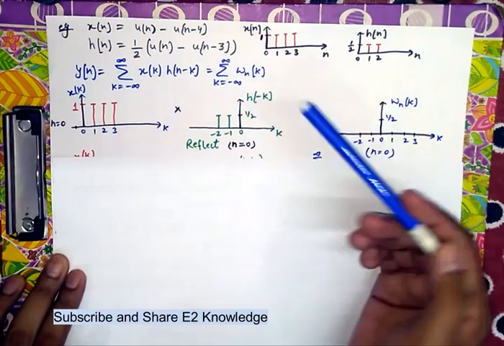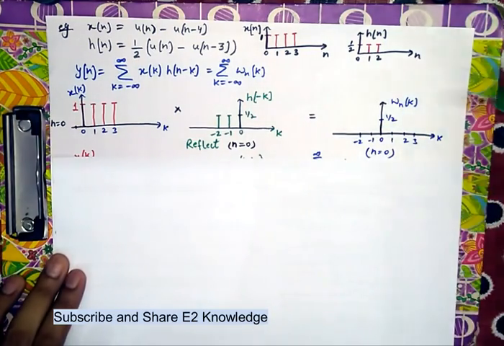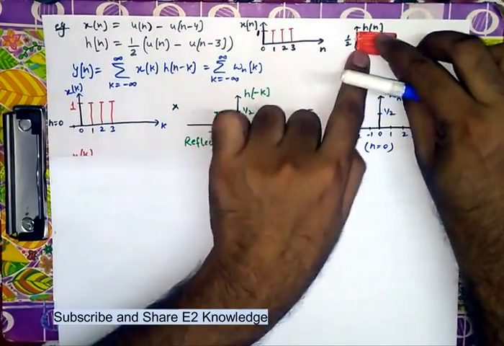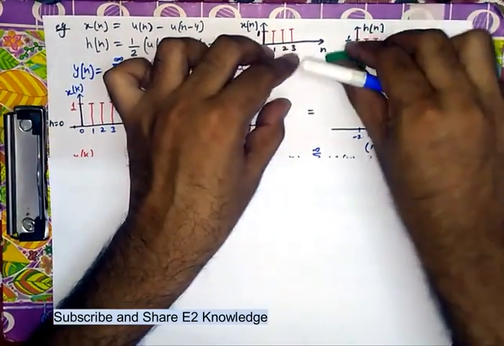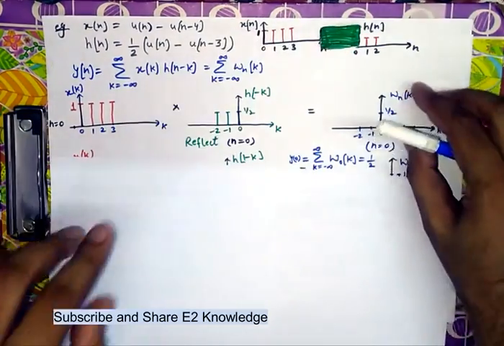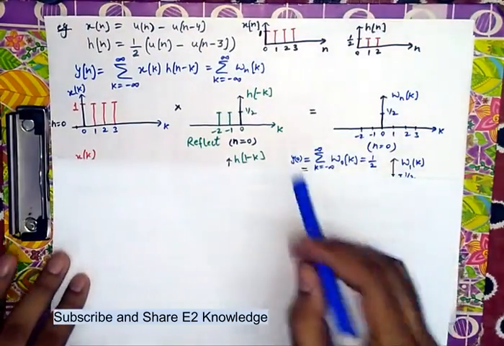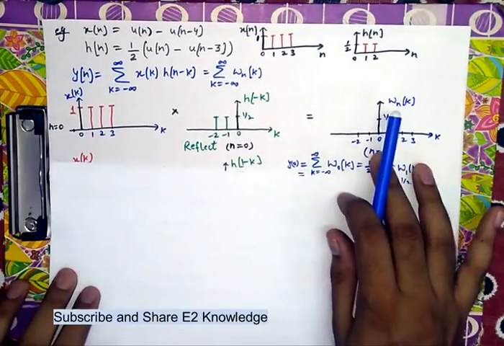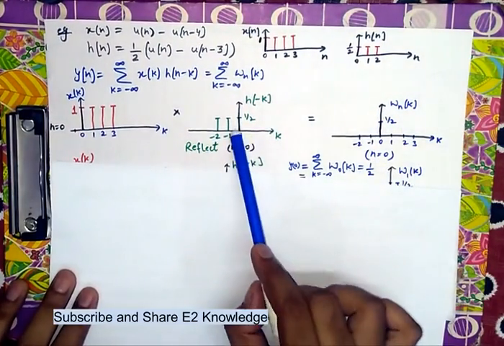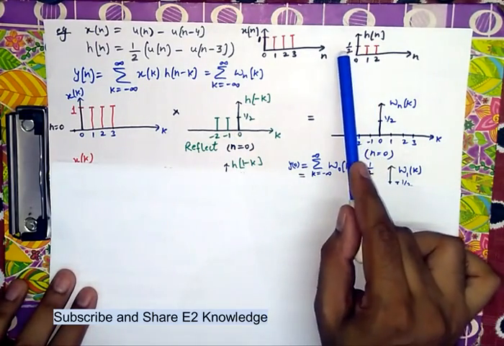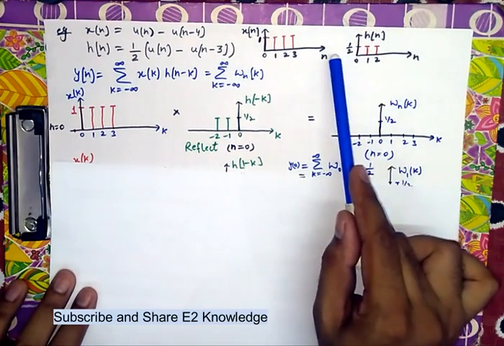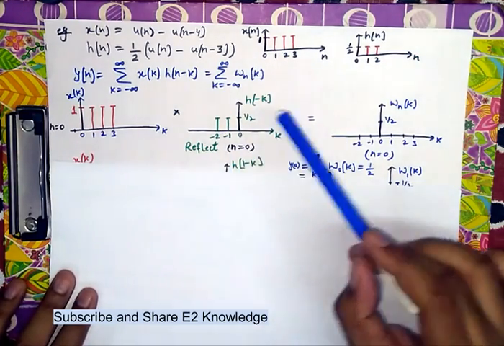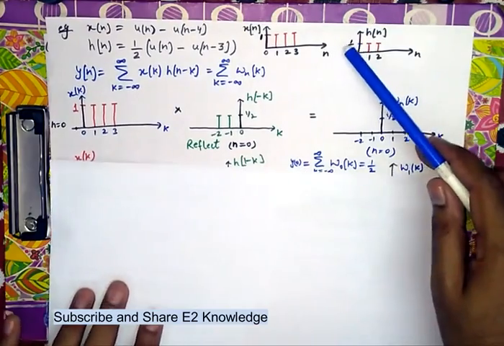So what is h(minus k)? This function is just reversed like this, that is 0, minus 1, minus 2. Just reverse the values. It means one value will go at minus 1, the second value will go at minus 2. So this is the reflected function h(minus k) with n equal to 0.